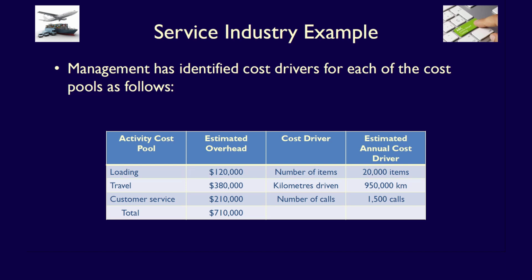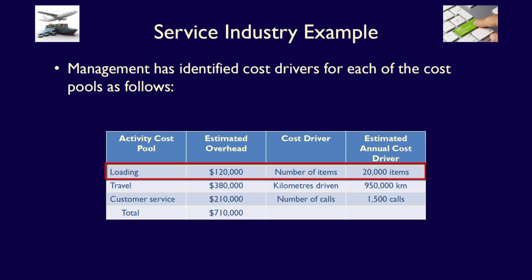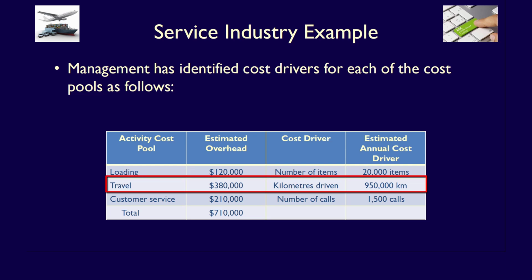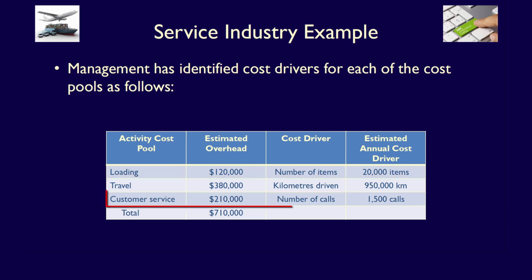Step 2 is to identify the cost drivers and to estimate the annual cost driver for each cost pool. Management determines that the cost driver for loading is the number of items, and they estimate 20,000 items per year. The cost driver for travel is kilometers driven, and they estimate 950,000 kilometers will be driven annually. Finally, for customer service, they have indicated the number of customer calls is the cost driver, and they estimate they will receive 1,500 calls per year.